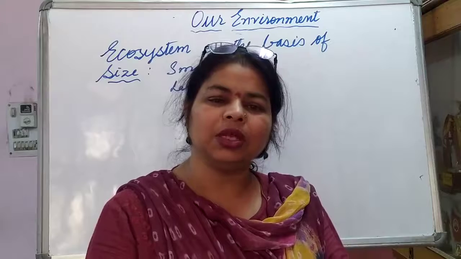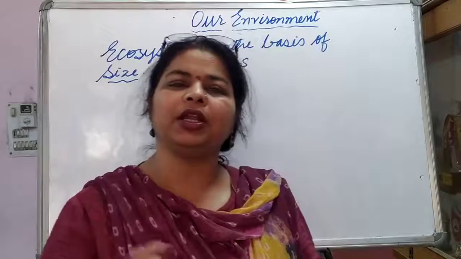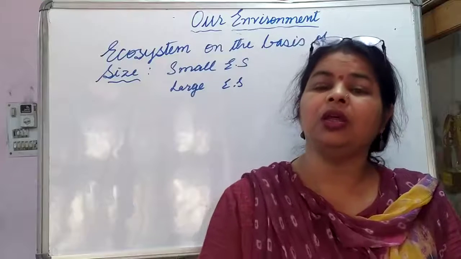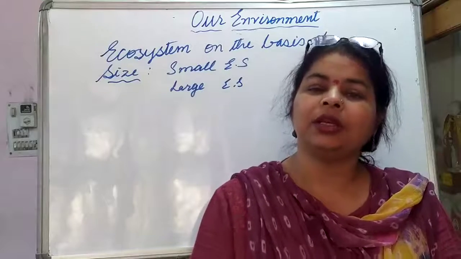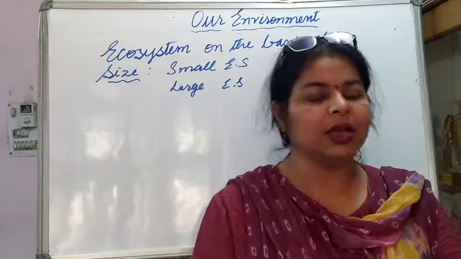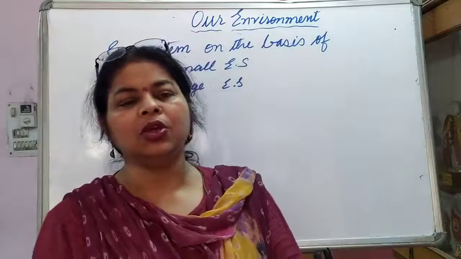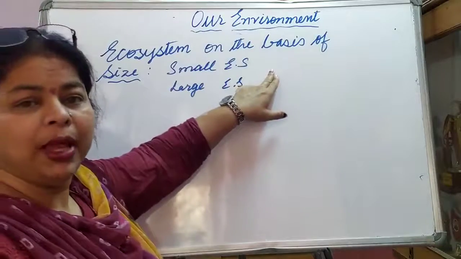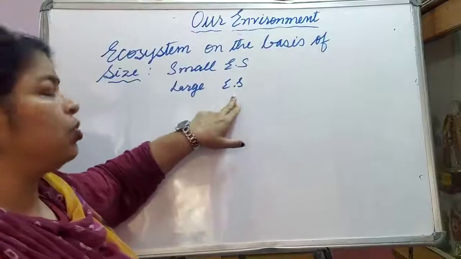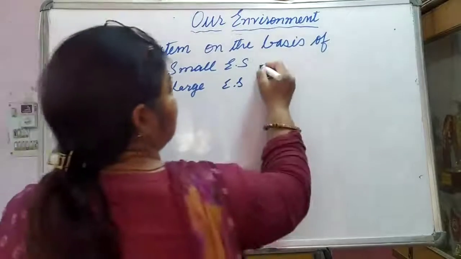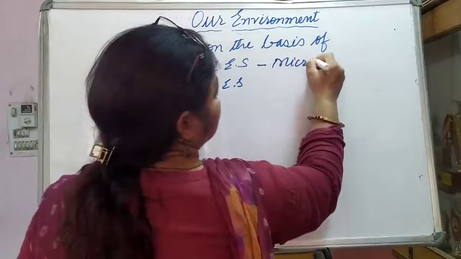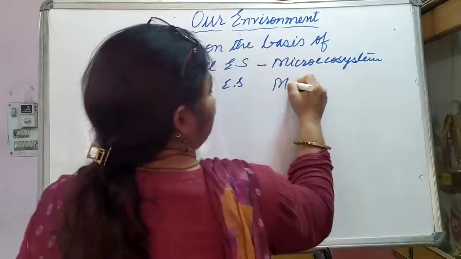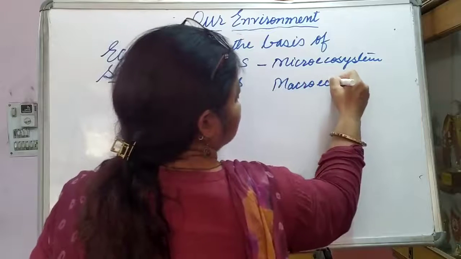Then large ecosystems. The large ecosystems, which are spread over large areas, are known as large ecosystems. Example, the ocean, forest, desert, etc. These are the examples of the large ecosystems. Okay, now we also call them, the small ecosystems we call micro ecosystems and the large ones we call macro ecosystems. These are micro ecosystems and this is macro ecosystem.